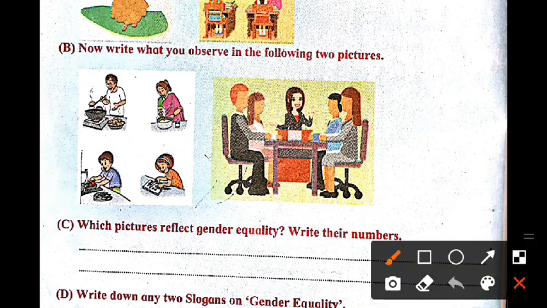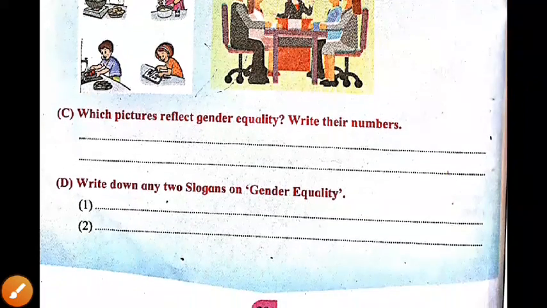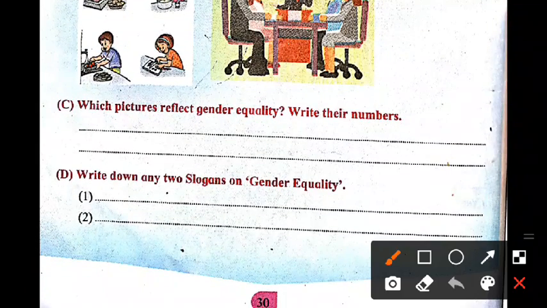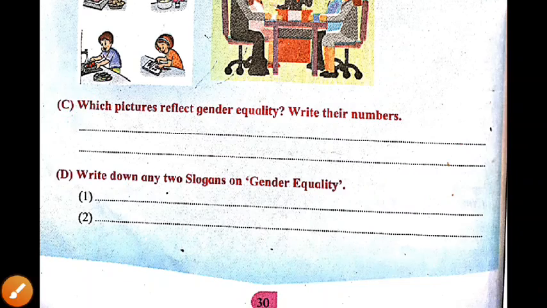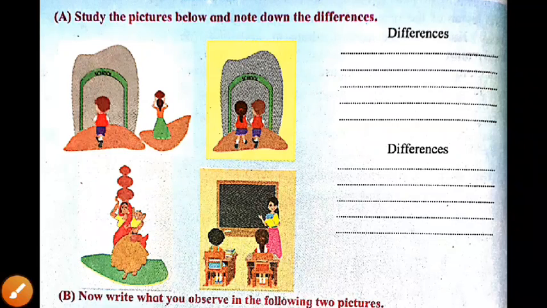What about the next one? This is another activity: which pictures reflect gender equality? Write their numbers. After observing the panels of different pictures, you have to tell which pictures reflect gender equality. For the first one, the picture on the right hand side of A and both pictures of B reflect gender equality, because in these pictures one can find men and women equally treated.